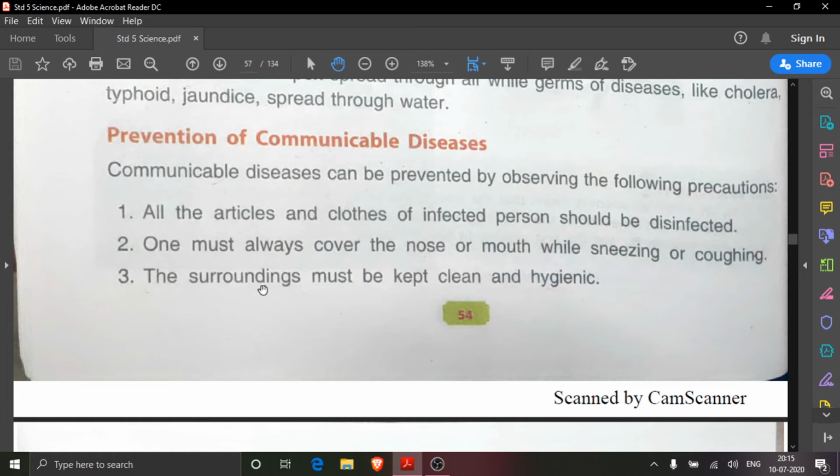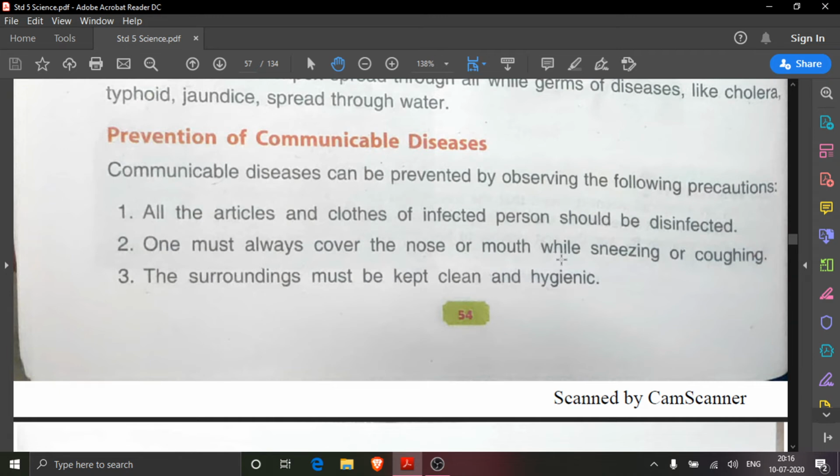Then second one is, one must always cover the nose or mouth while sneezing or coughing, because small germs can spread through our nose and mouth if we are sick. That's why in this corona disease you must have seen everywhere mask is compulsory.